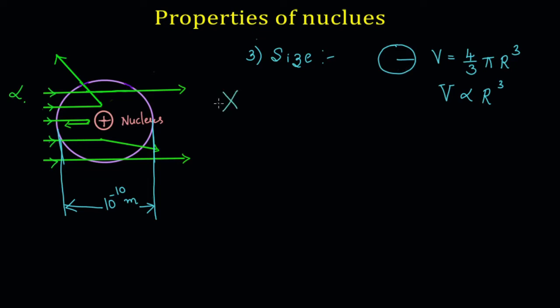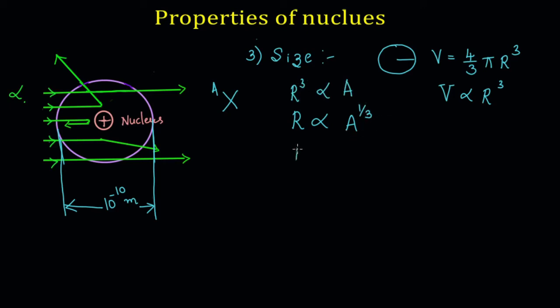If A is more, if the mass number is more, the size of the nucleus is going to increase. Therefore, the size of the nucleus is also proportional to A. Using these two, the empirical formula we can write is R is directly proportional to A power of 1/3, or the cube root of A. Why? The size of the nucleus is directly proportional to r³, and the size of the nucleus is also proportional to A. Therefore, r³ is directly proportional to A, or R is directly proportional to A power of 1/3.